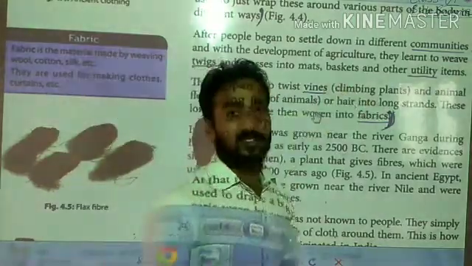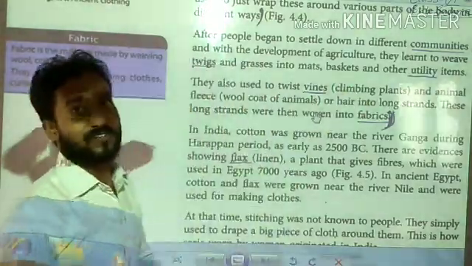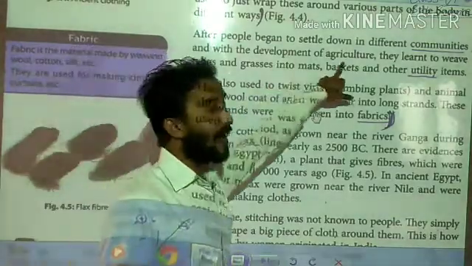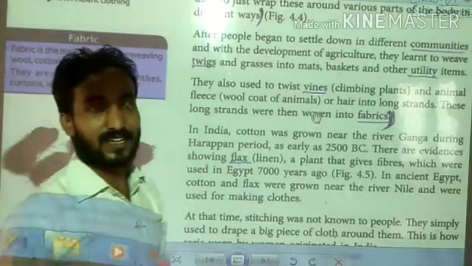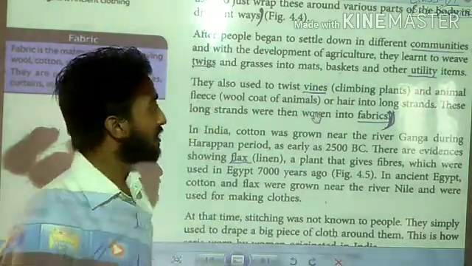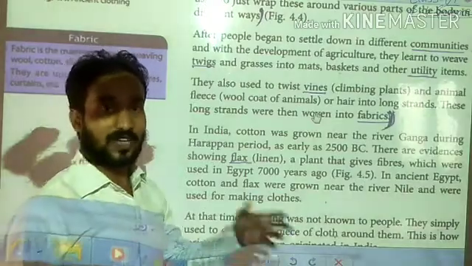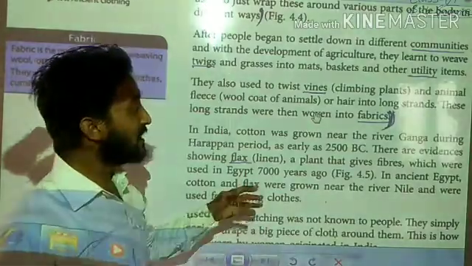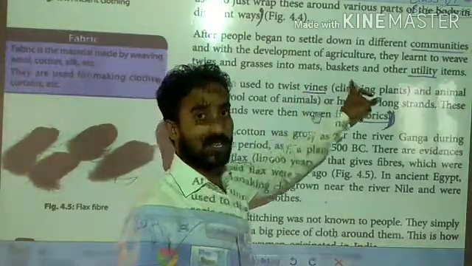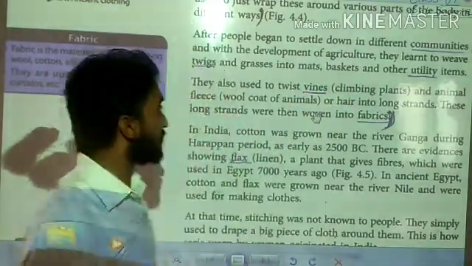In agriculture, they were cultivating different types of plants. With the help of those plants, people at that time used to weave baskets, mats, and other utility items.